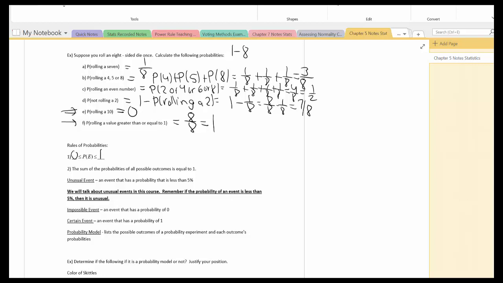The sum of the probabilities of all possible outcomes is equal to 1. Let's take a coin, for instance. The probability of getting a head is 1/2. The probability of getting a tail is 1/2. 1/2 plus 1/2 is equal to 1. So when you add up all the possible outcomes, it should always add up to equal 1.